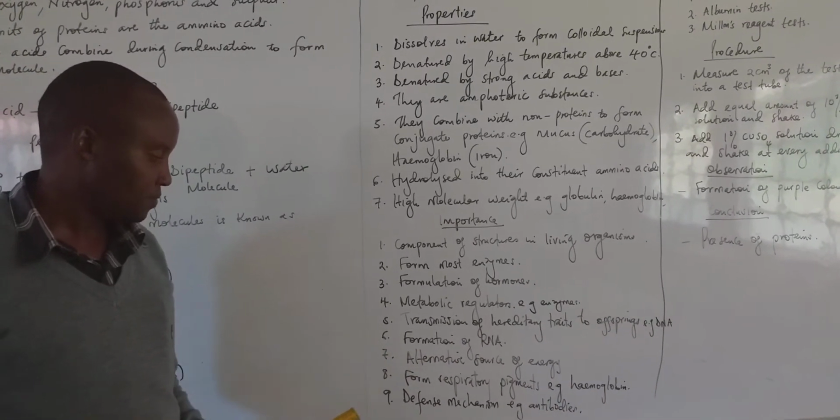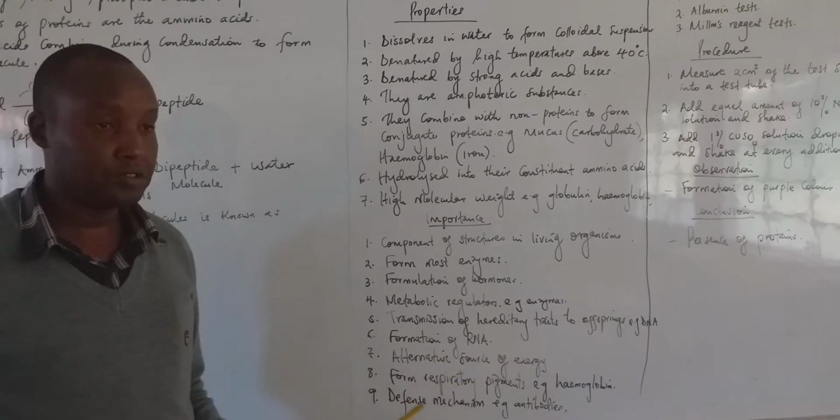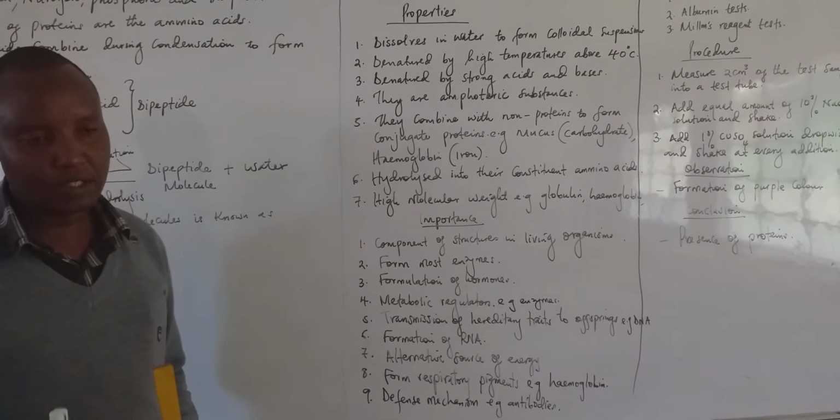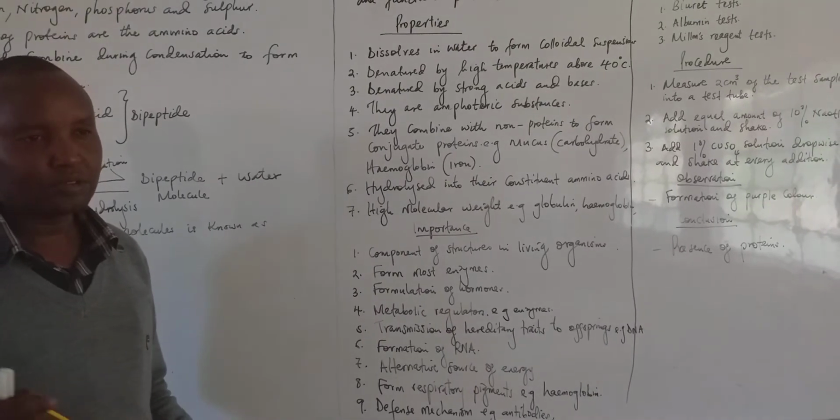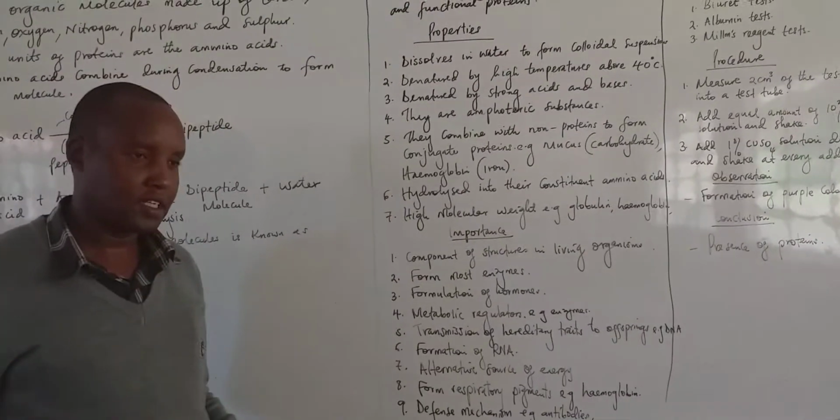Also, number 7 is that they are an alternative source of energy. During starvation, protein molecules are oxidized to release energy in the absence of lipids, in the absence of carbohydrates, in the absence of glucose.